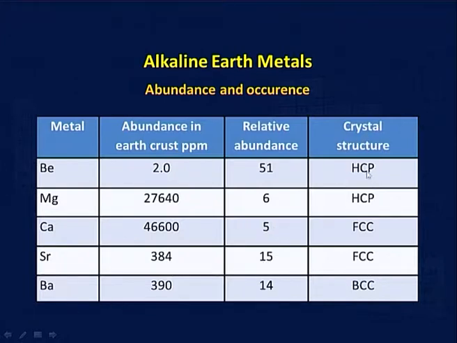Now, crystal structure. All have different crystal structures. You can see here beryllium has a hexagonal close packing structure, magnesium also has the same structure, calcium has a face centered cubic structure, strontium also has the same face centered cubic structure, whereas barium has BCC, that is, body centered cubic structure.